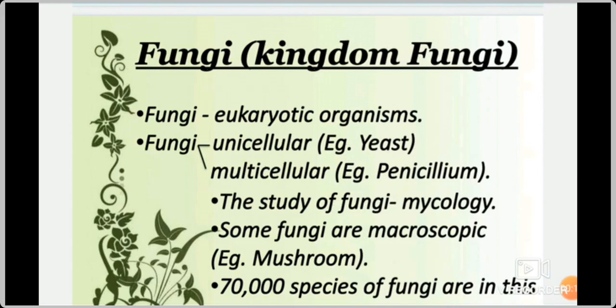Unicellular means uni means single cell. Uni means one, single. So some fungi have only one cell. The example for unicellular fungi is yeast. Multicellular means it has many cells. So the example for multicellular fungi is penicillium. The fungi name is penicillium. From this fungi the medicine penicillin is extracted. Okay, have you understood, students?